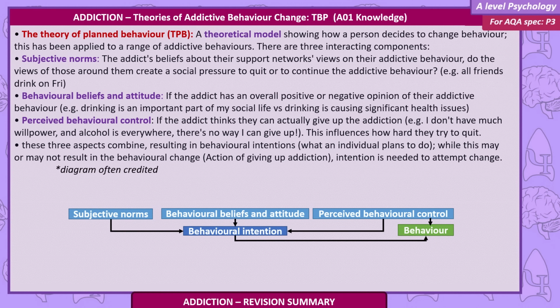These 3 aspects combine, resulting in behavioural intentions, what the individual plans to do. While this may or may not actually result in behavioural change, the action of giving up the addiction, the intention is needed to attempt change. This diagram is often credited.